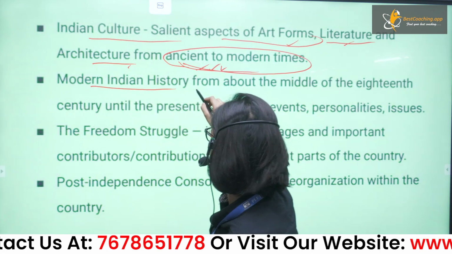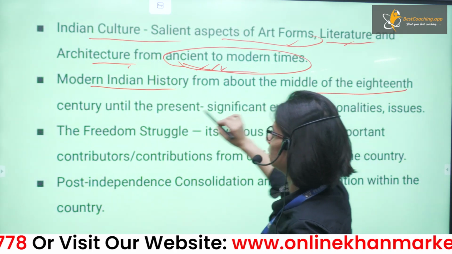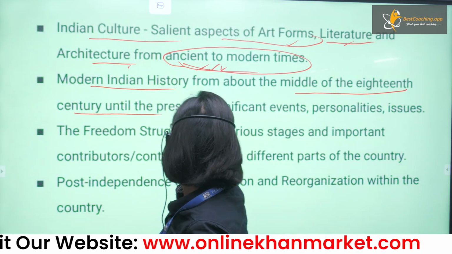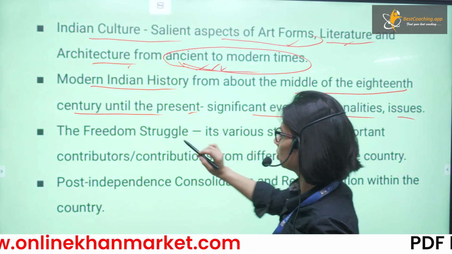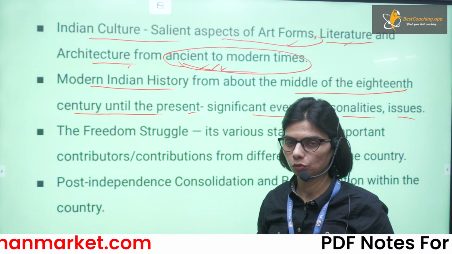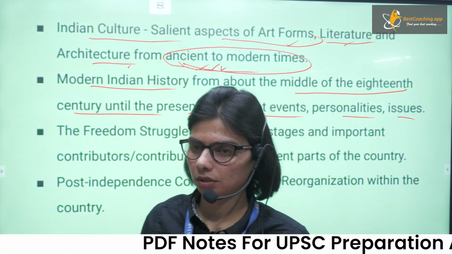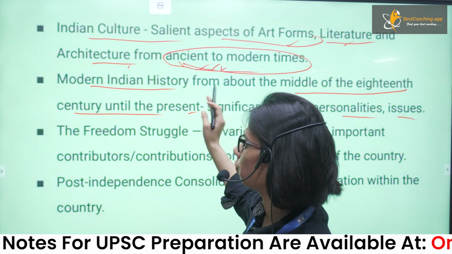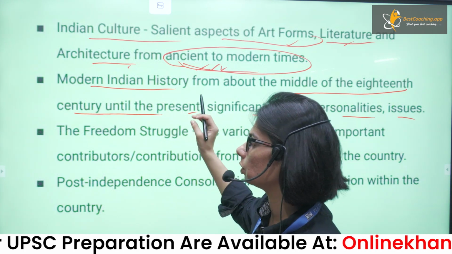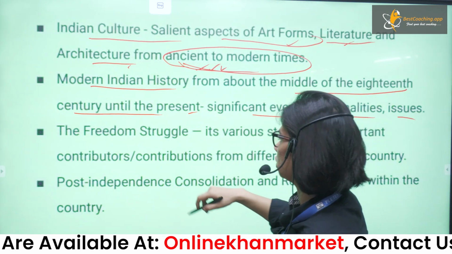In modern history, you will see the middle of the 18th century to the present, significant events, personalities, issues, everything you have to discuss. So the middle of the 18th century, that is basically after the Battle of Plassey, that part, and from there exactly your modern history gets started.